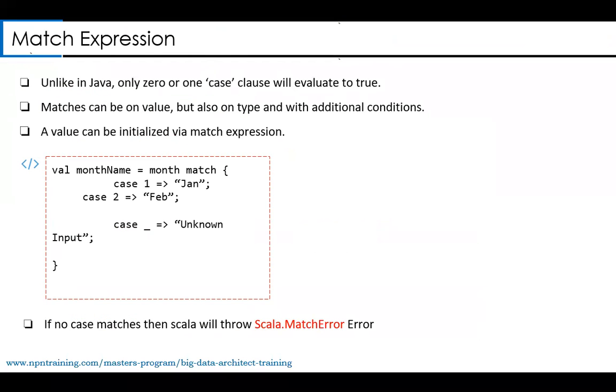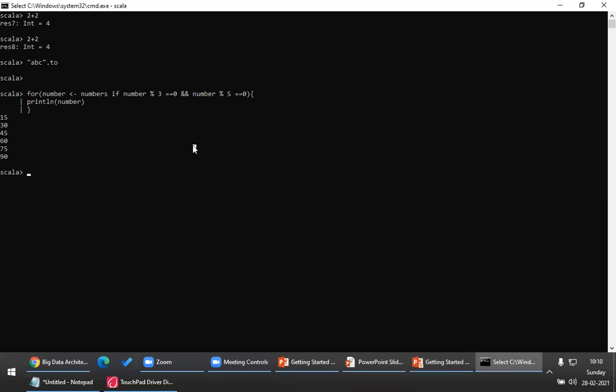Now let's look at another important feature called match expressions. Very important. Just like in Java, we have switch case, right? Here we have something called match expressions. Now please look at this. So let's assume you have a variable named month and whose value, let's assume, is Feb. So this is a match expression. If the month value matches a case, for example, let me show you. Let me write the code.